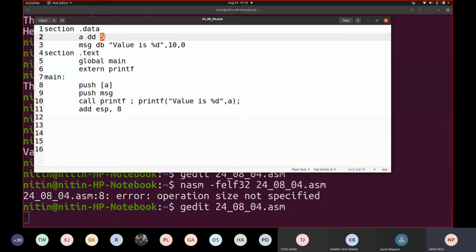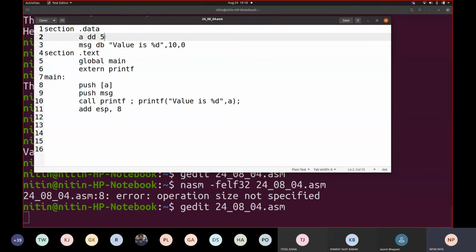Now see, what is the value given here? 5. How many bytes would we require to represent this value? Can you tell me? In a single byte, we can write this value. Correct.